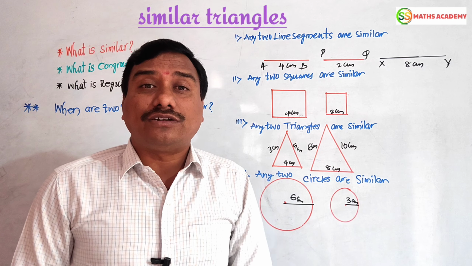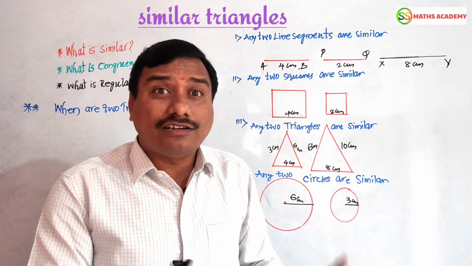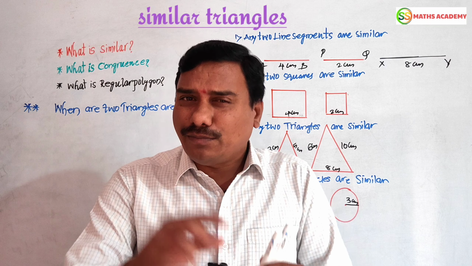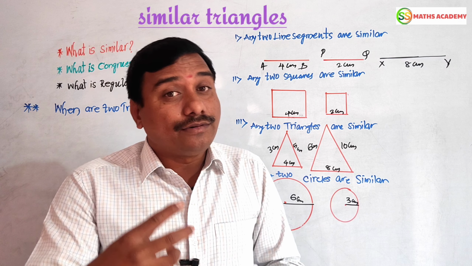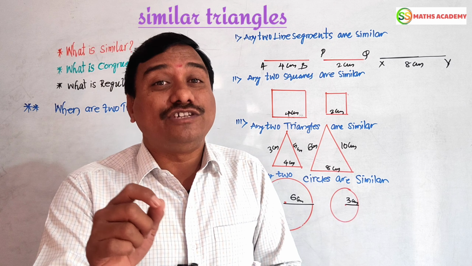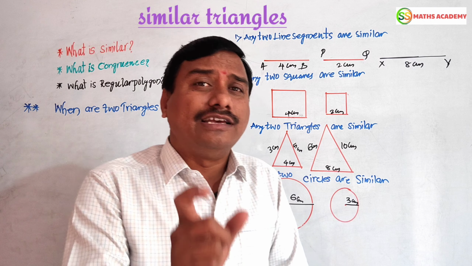For example, observe the corners of a carom board. Yes, all the corners are equal, so they are called congruent figures. This is just a small example I explained to you. You can take any such example and understand which is similar and which is congruent. Clearly, I hope you have understood what similarity is.